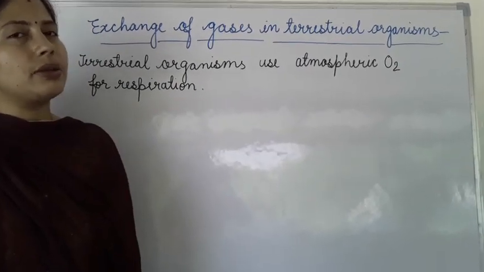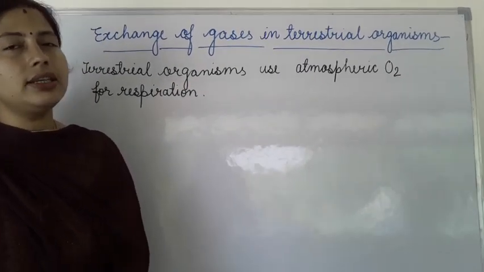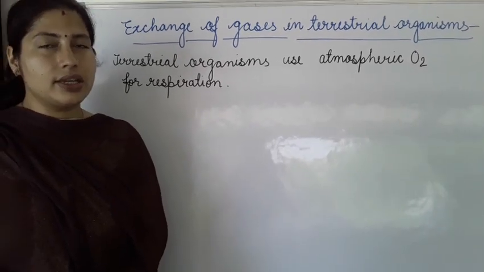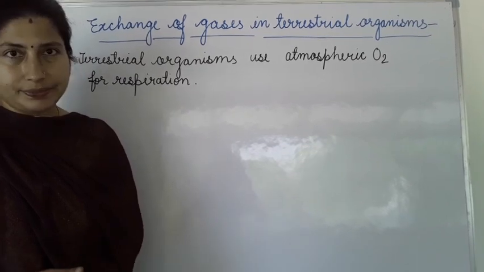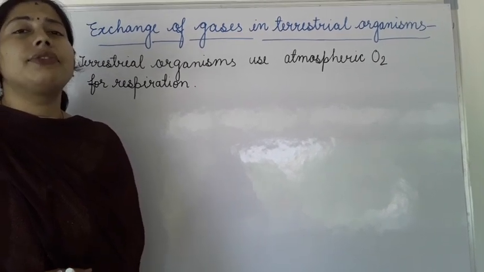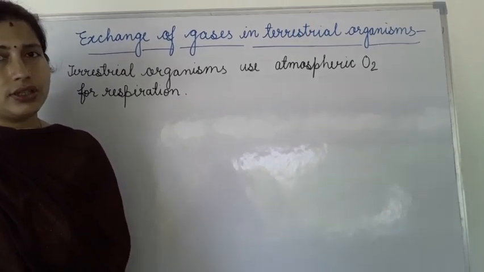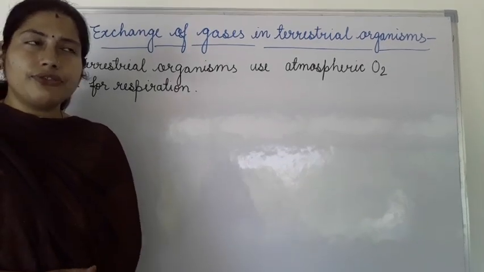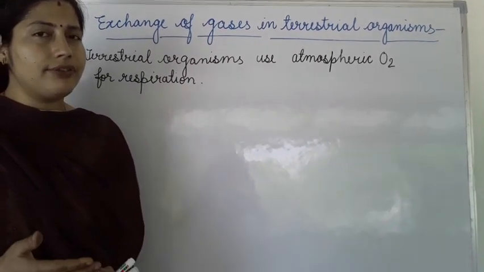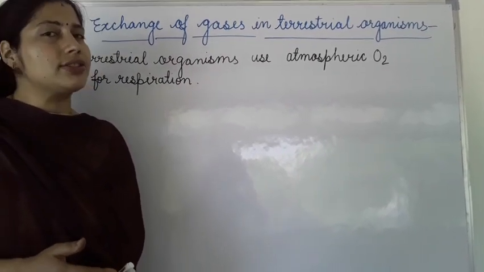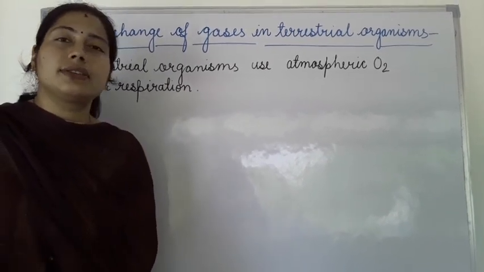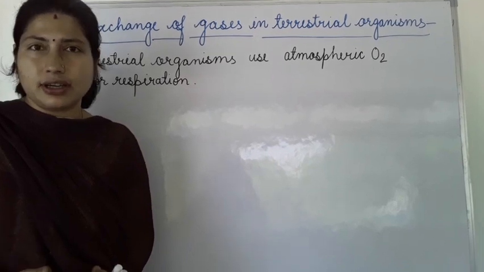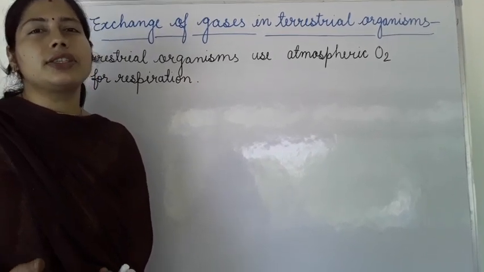Now we will discuss gaseous exchange in terrestrial organisms. Terrestrial organisms take in oxygen from the air, and air has 21% oxygen. Different organisms have different organs for the exchange of gases, and these organs have a structure that increases their surface area.